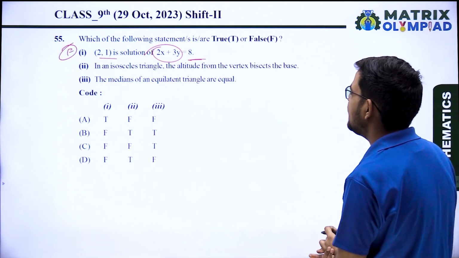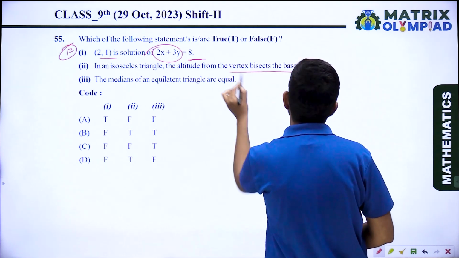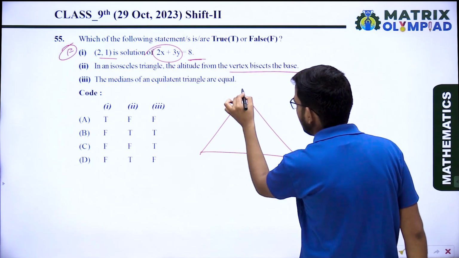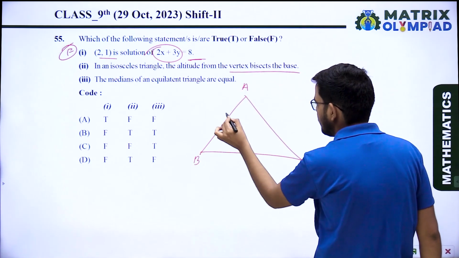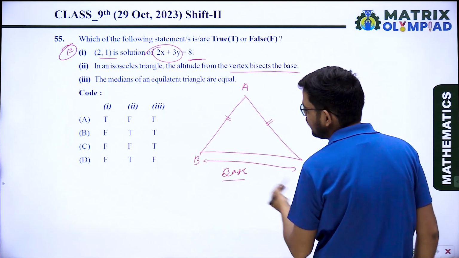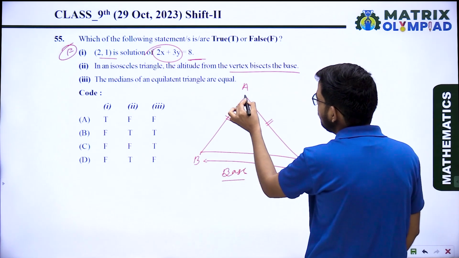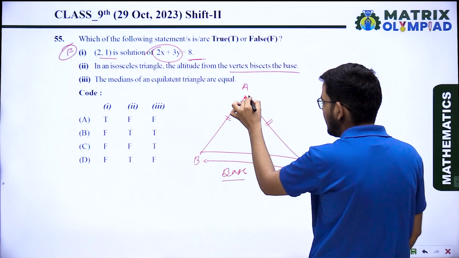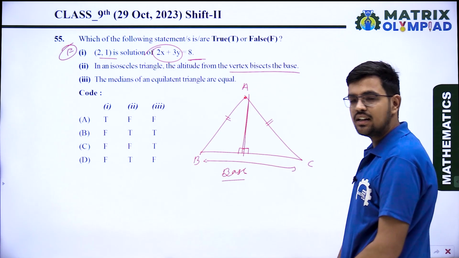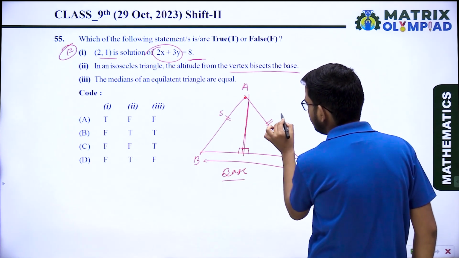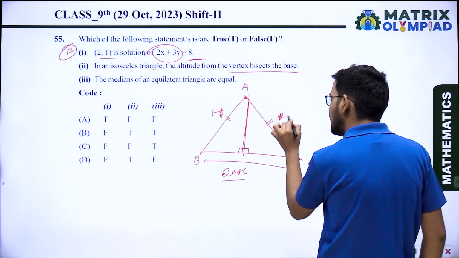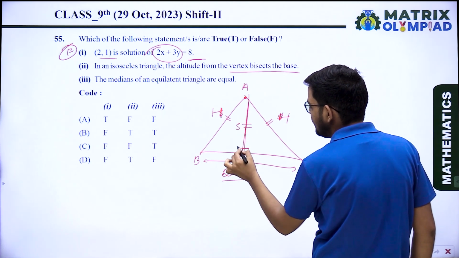Second, in an isosceles triangle, the altitude from the vertex bisects the base. Let's check. When you draw an isosceles triangle ABC, the non-equal side is considered the base. So the altitude from the vertex bisects the base. When it is an altitude, the angle is 90 degrees. So this side is equal. That is the hypotenuse, and this side is common.